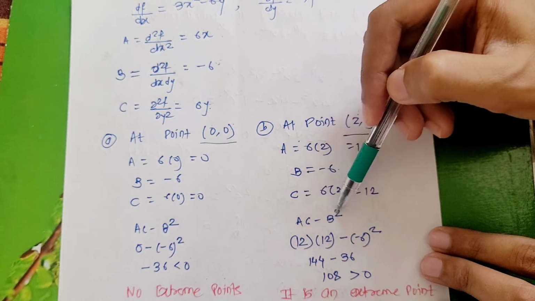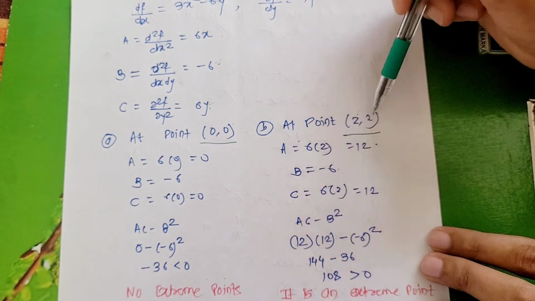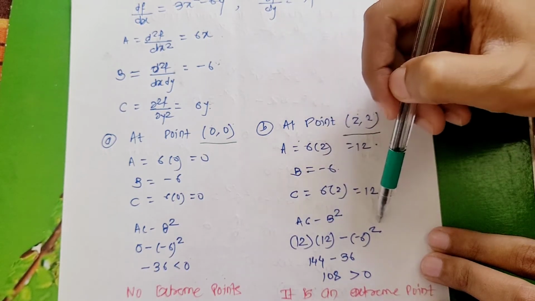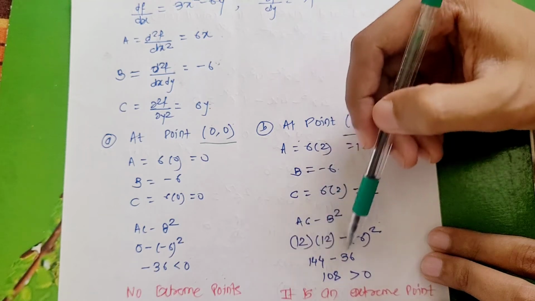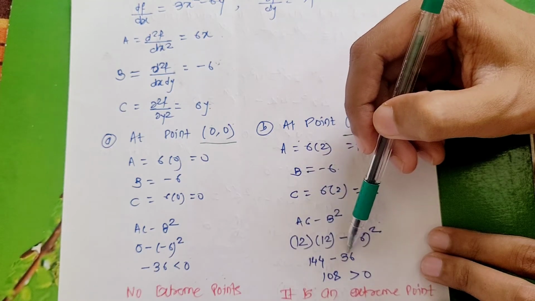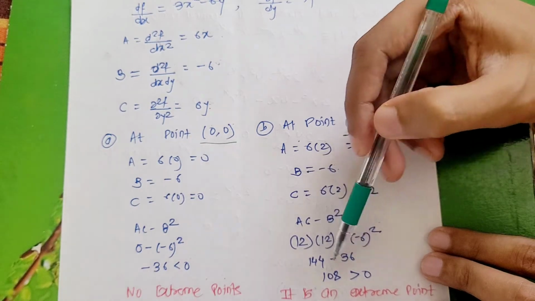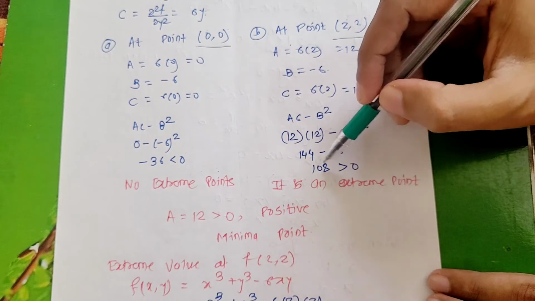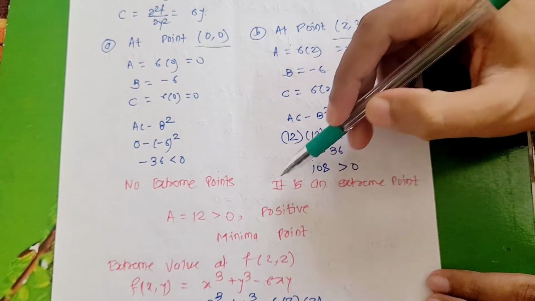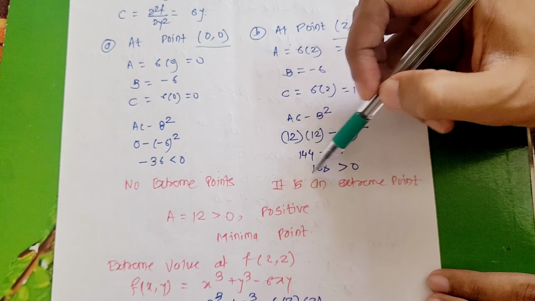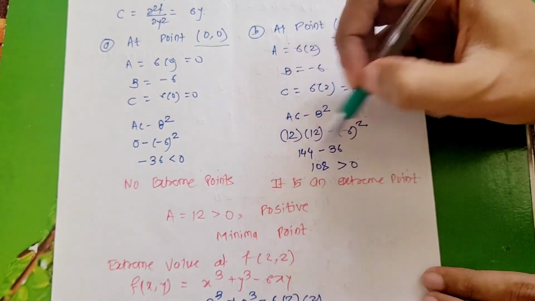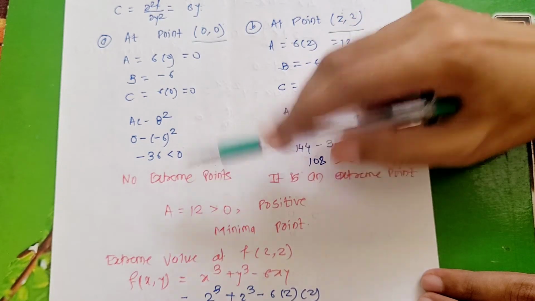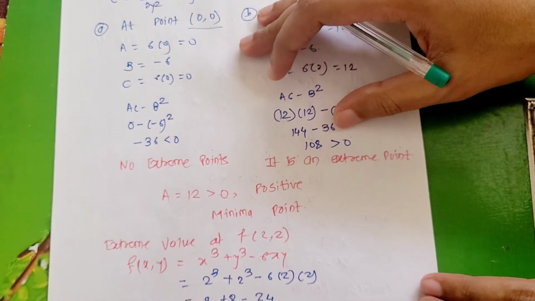If you solve for the ac minus b square term, a is 12, c is 12, so 12 into 12 minus b square, where b is minus 6. So 12 square is 144, minus 6 square which is 36. So 144 minus 36 is 108, and this value 108 is greater than 0. So you can say this term is positive, so it is an extreme point. So for (0, 0) there is no extreme point, but at (2, 2) we got an extreme point.